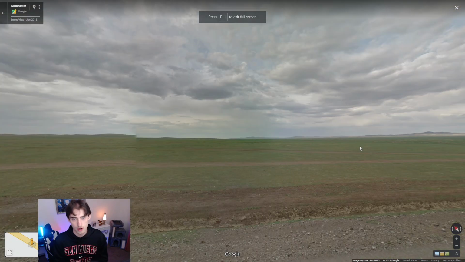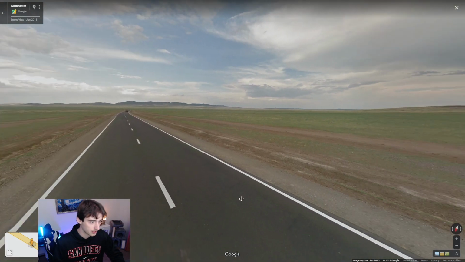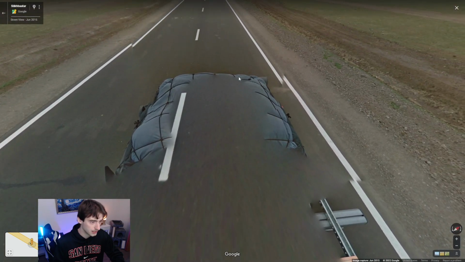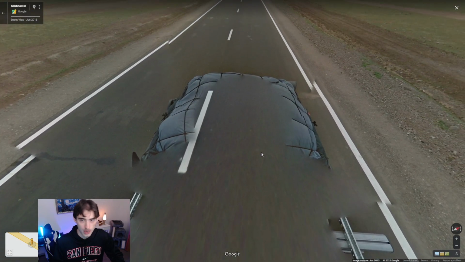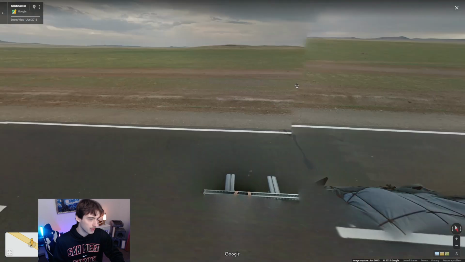Can you guys guess where we are based on what we're looking at here? Maybe, maybe not. It's a barren wasteland, truthfully. But this is going to be Mongolia. And how are you going to know that? The Google car in Mongolia has a giant backpack on the back of the car and also a little roof rack. But most importantly, there's a giant backpack on the back of the car. If you see a giant backpack, you're definitely going to be in Mongolia. Nowhere else in the world do they have this giant backpack.